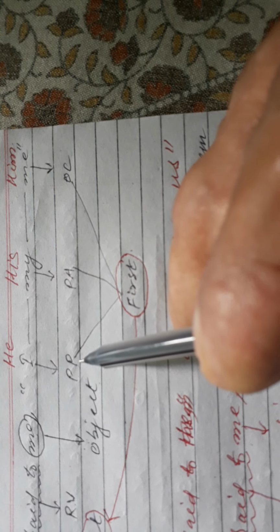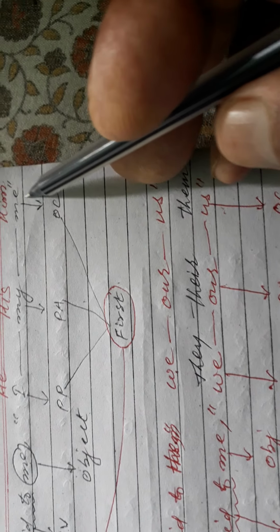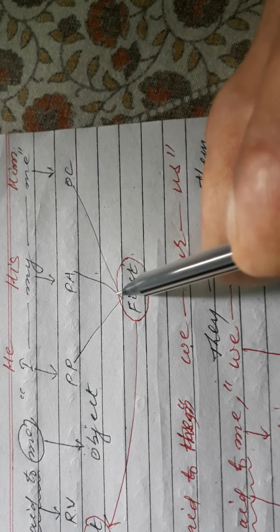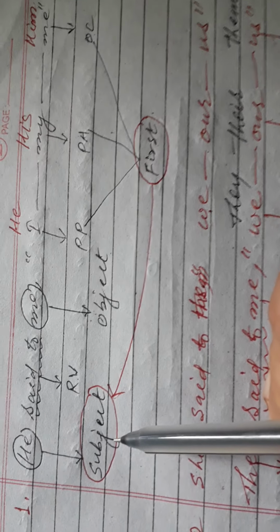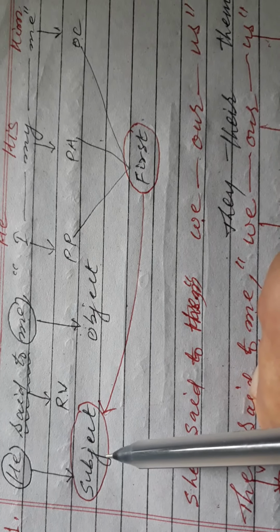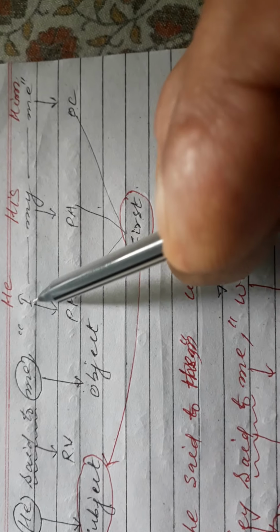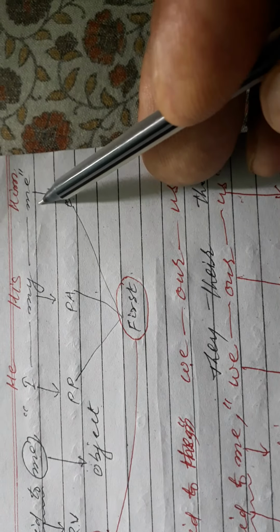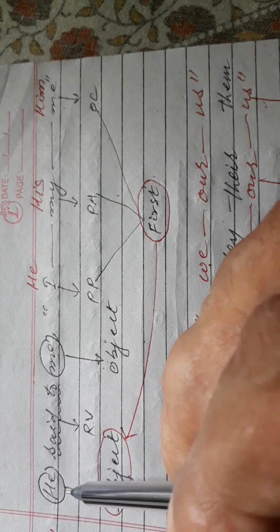I is the personal pronoun, my is the possessive adjective, and me is the objective case. If you see carefully, all three are first person. First persons always change according to the subject of the reporting verb. So you will see that I changes into he, my changes into his, and me changes into him, because the subject here is he.